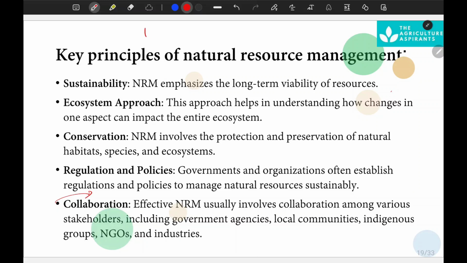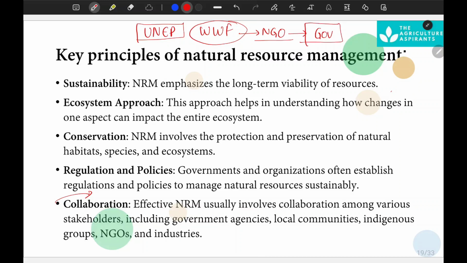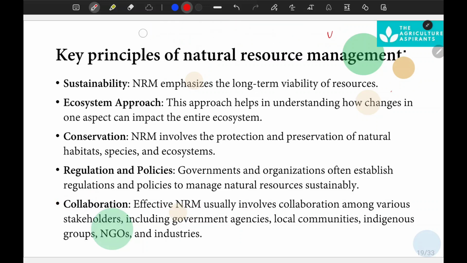You can take the example of the United Nations Environment Programme, or WWF, the World Wildlife Fund. They are NGOs, and they collaborate with governments for the protection of wildlife or other resources. So make it clear. These are the key principles of natural resource management.